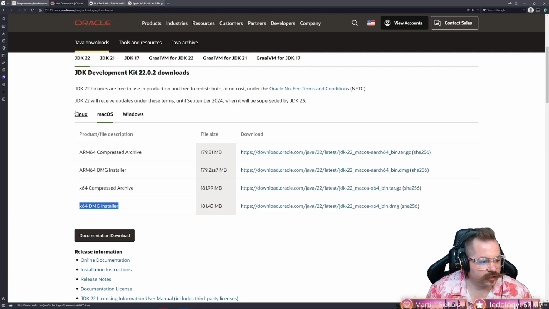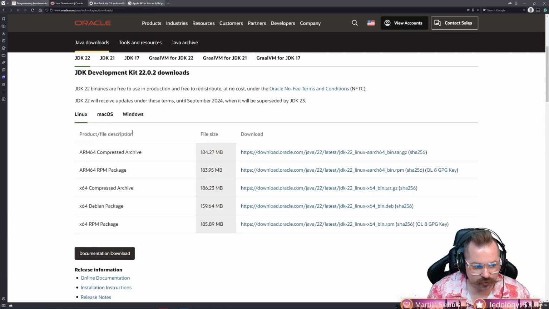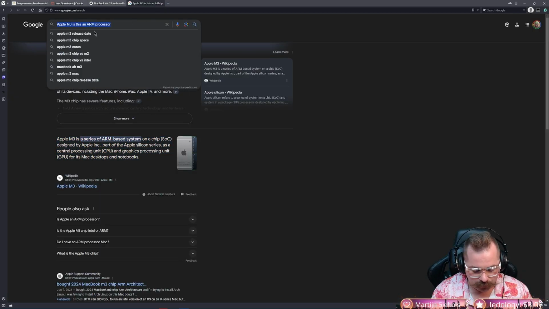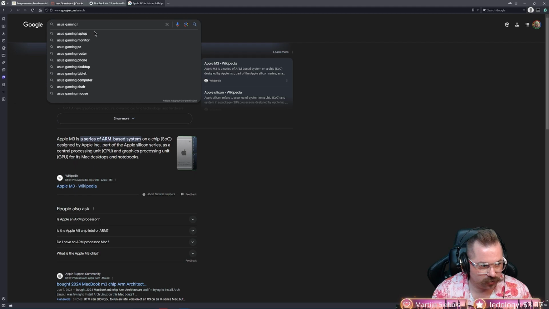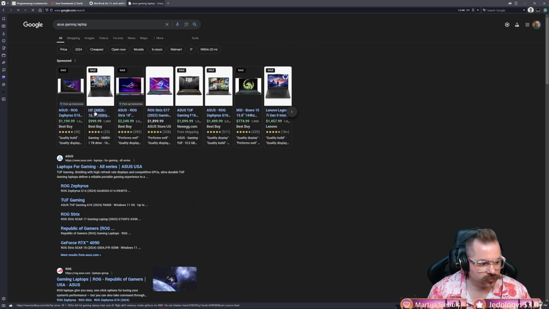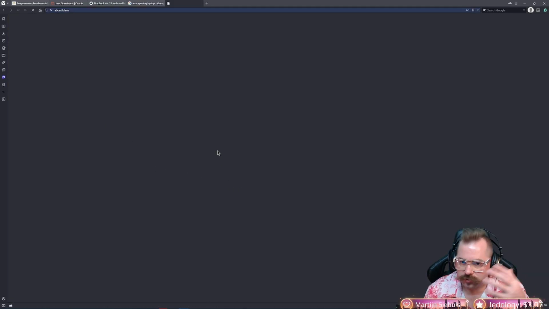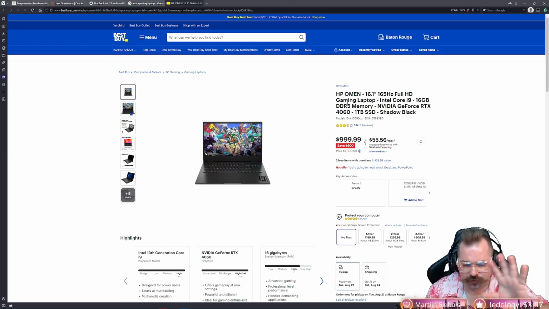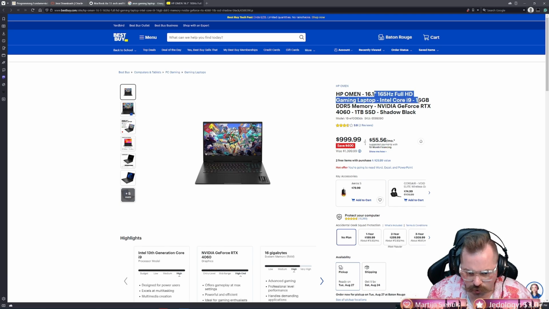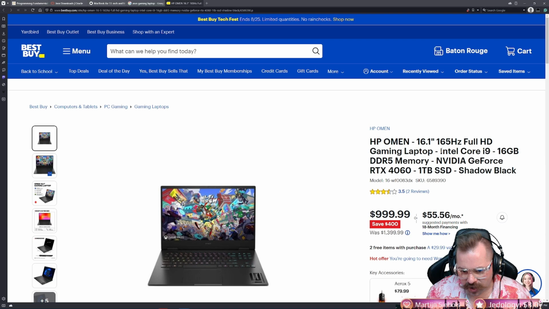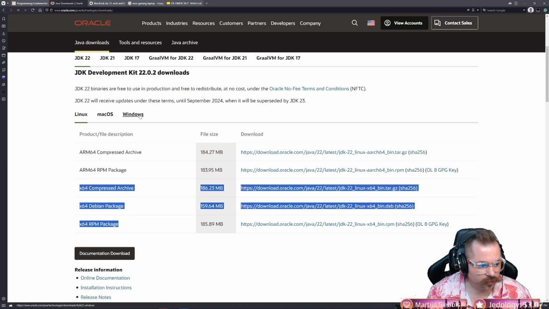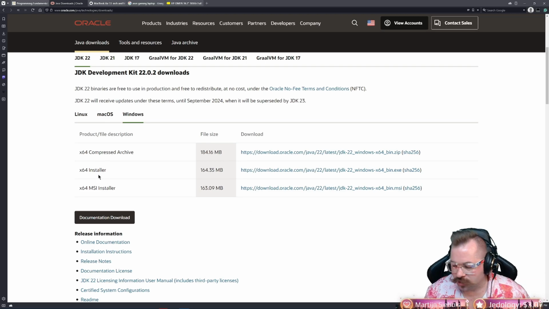And so Linux, again, same concept. Whatever computer you have, let's look at one that would make sense to you. Let's type in Asus gaming laptop. Let's just click on one, okay? Obviously, you would type in your exact model number. Or if you have a desktop, you would want to know what your CPU is. And if you have any questions, I can help you with that. But see how it says Intel Core i9 right here? Because it says that, I would get the x64. Okay? Windows, it's pretty self-explanatory, just get the x64.